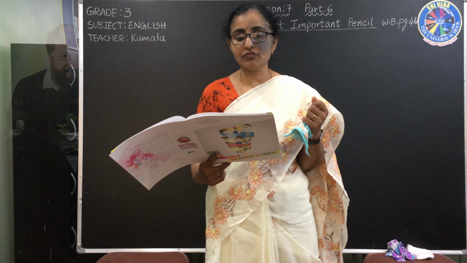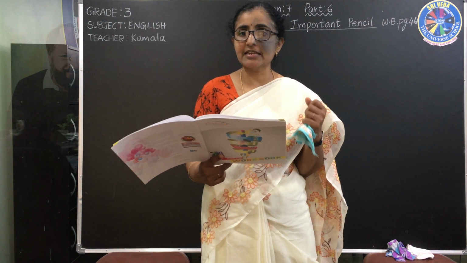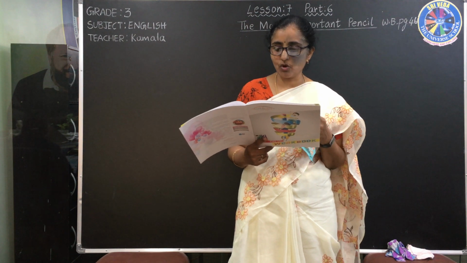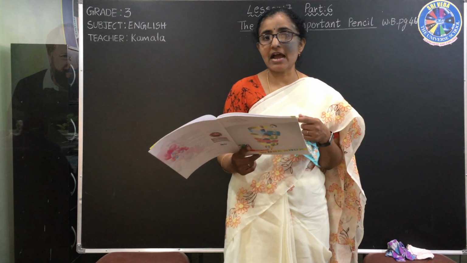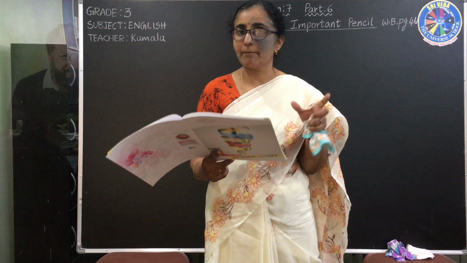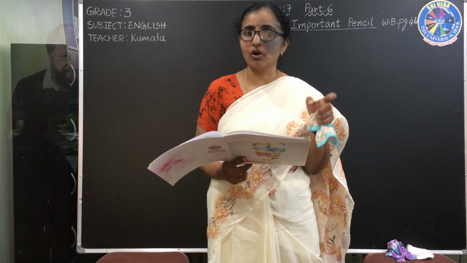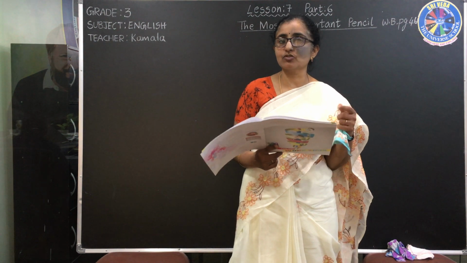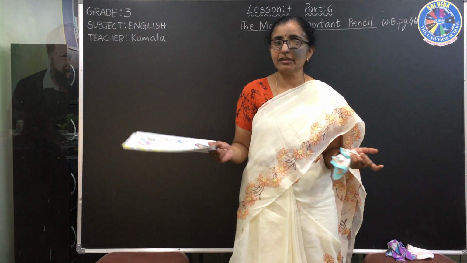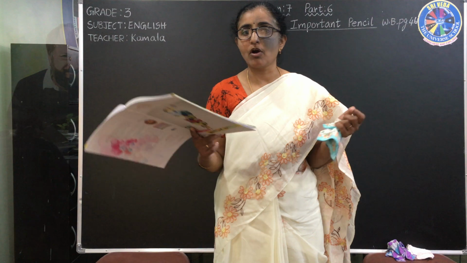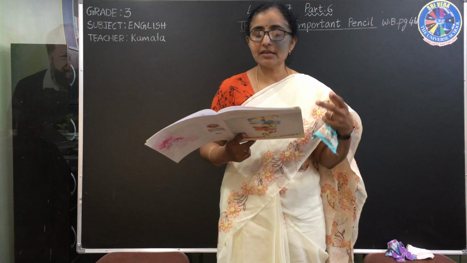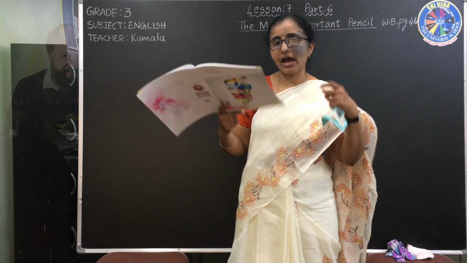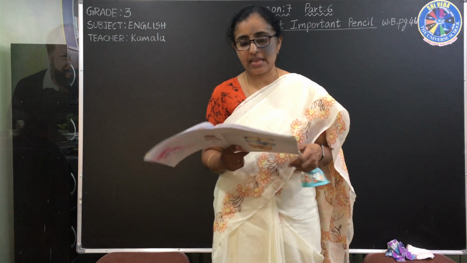So what adjective is this one? Est. If we get est, it is the superlative adjective. If there is er, then it is comparative, comparing between two objects or things or persons. But here they have given the est, means superlative, comparing between many in a group or many things. Means there is no other than that one. Then we use this adjective.